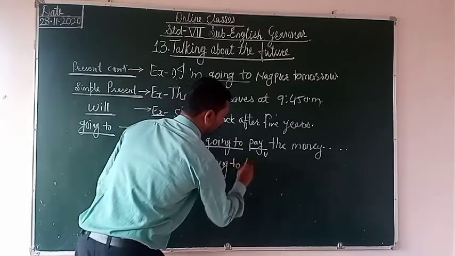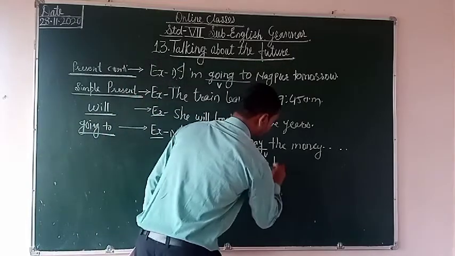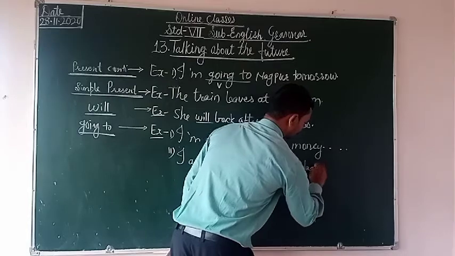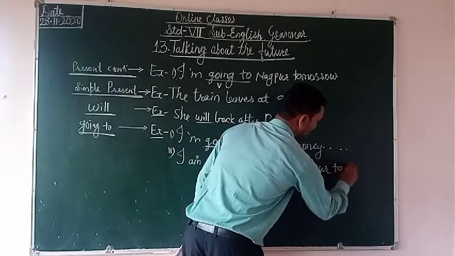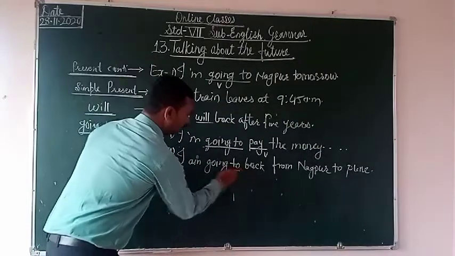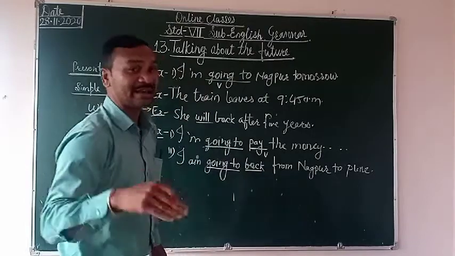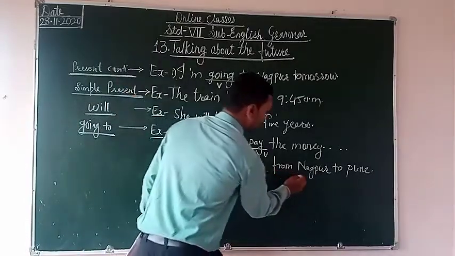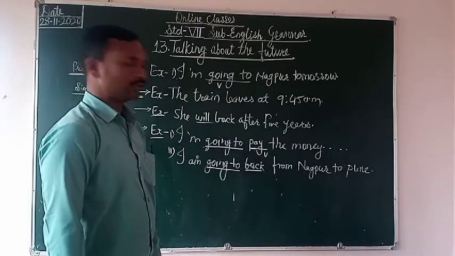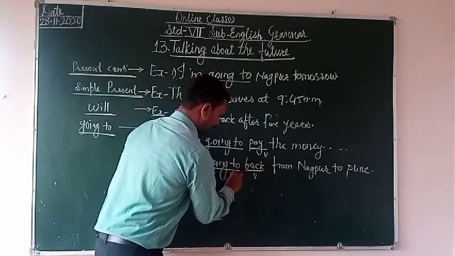I am going to be back from Nagpur to Pune. I am going to is the phrase. I am going to be back. मैं back या return वापस आ रहा हूँ, कहाँ से? From नागपुर से पुणे. Okay, so this is the verb and this is the phrase.